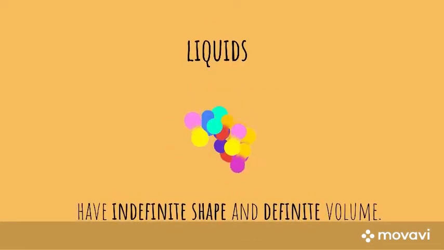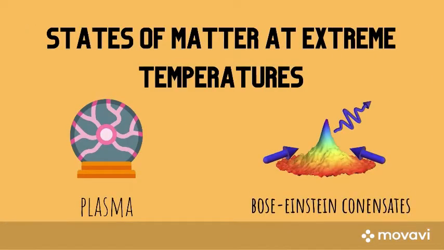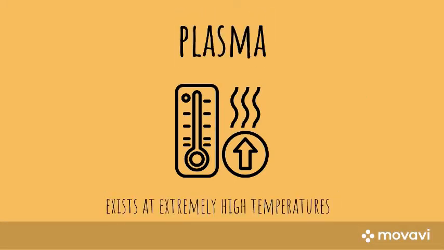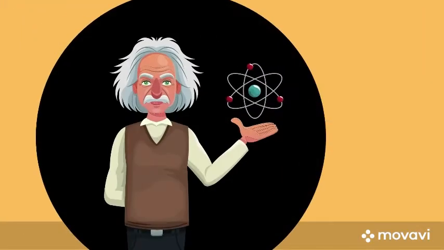The other two states of matter found in extreme temperatures are plasma and Bose-Einstein condensate. Plasma is created at several million degrees Celsius, while Bose-Einstein condensates exist only at very low temperatures, almost close to absolute zero. They are both useful, but only to physics. We'll know more about these two in another trip.